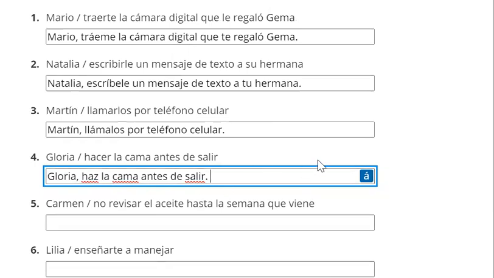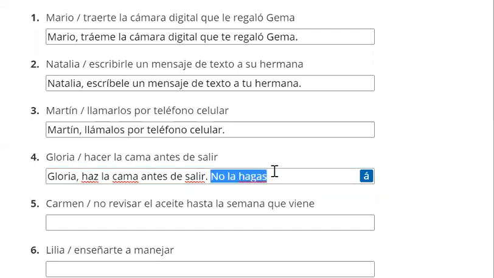Well, let's make this negative here. Now this is different. "Haz" is the informal form. It's irregular. If we're making it negative, it would be "no," and we'll keep "la cama" at the end, so we won't have an object pronoun for now, but it is negative. We form that by going to the yo form of hacer, which is "hago." You drop the O, and it's an ER verb, so we add the A and S. No hagas la cama. If for some reason we want to say don't make it, then the "la" would go here. No la hagas. But again, that's just something extra, nothing we have to do for the assignment.